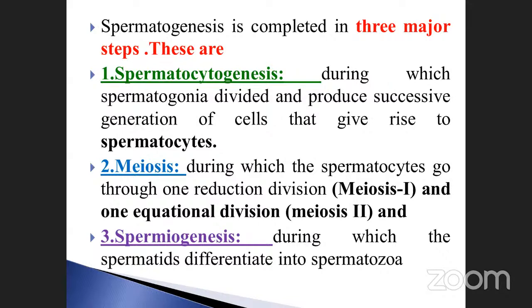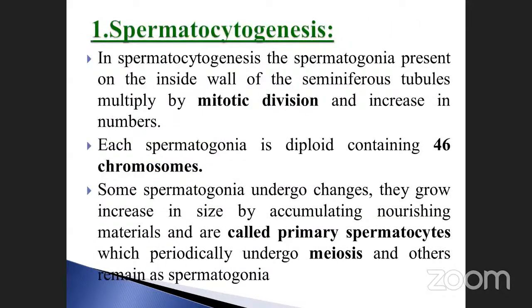Okay, equational divisions, further also meiosis 1 and meiosis 2. Spermiogenesis, during which the spermatid differentiates into spermatozoa. These are the three steps that occur in the spermatogonia: spermatocytogenesis, meiosis, spermiogenesis. Already we discussed the diagrammatical aspects. Here we will discuss one by one.